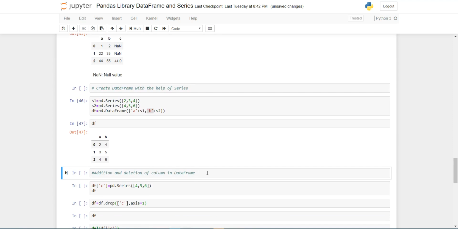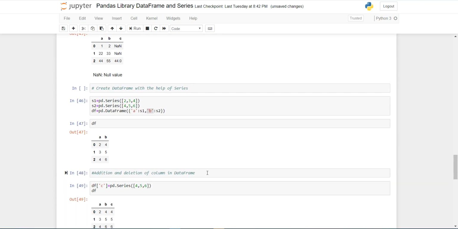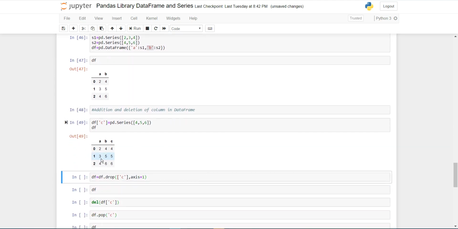Now addition and deletion of columns and data. Suppose that I have added a column. To add any column we use square brackets. Within the square brackets I simply write the column name C within inverted commas, and I am passing a series that contains 3 elements: 4, 5, 6.